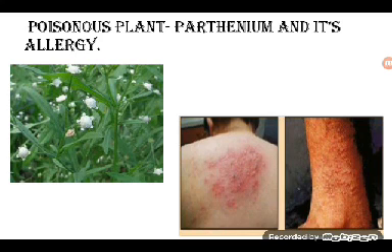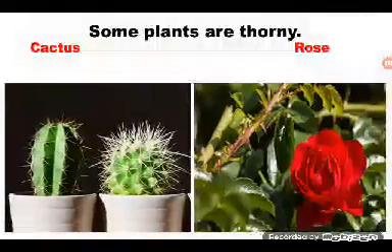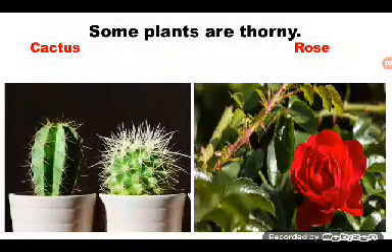Okay. Now some plants are not only poisonous, but some plants are dangerous. They are not poisonous, but they are dangerous. How? Let us see. Those plants are having thorns on them. You can see the first image, it is cactus. It is having long, sharp thorns. And next one, it is a rose plant.